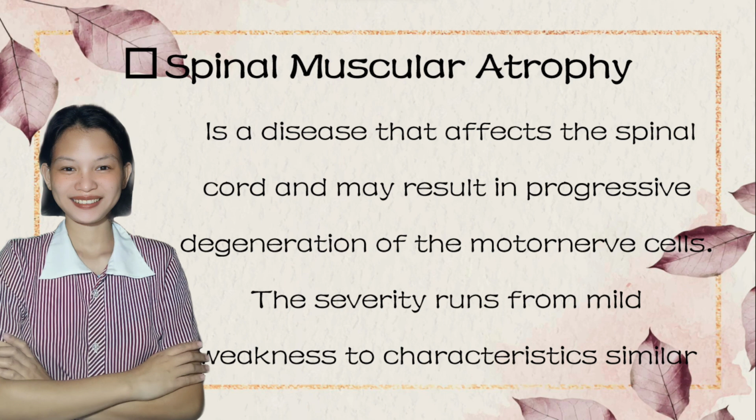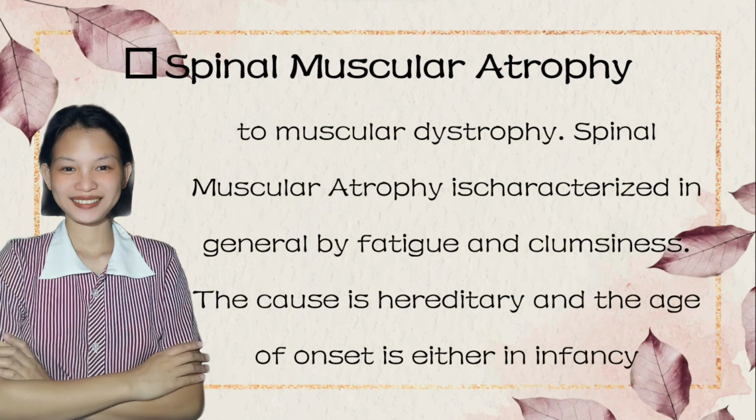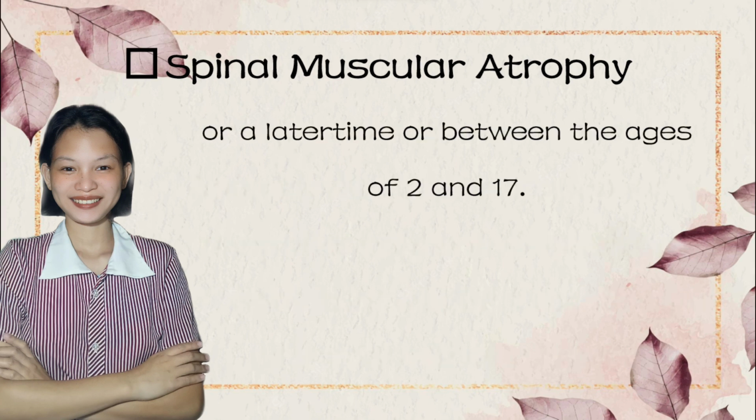It is a disease that affects the spinal cord and may result in progressive degeneration of the motor nerve cells. The severity runs from mild weakness to characteristics similar to muscular dystrophy. Spinal muscular atrophy is characterized in general by fatigue and clumsiness. The cause is hereditary, with the age of onset either in infancy or a later time, or between the ages of 2 and 17.